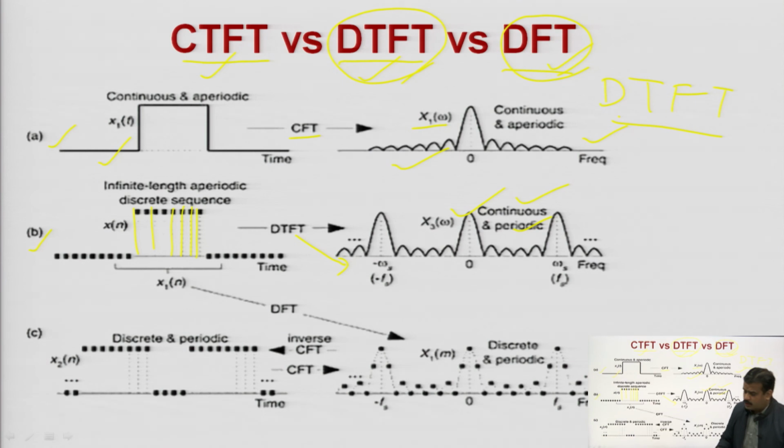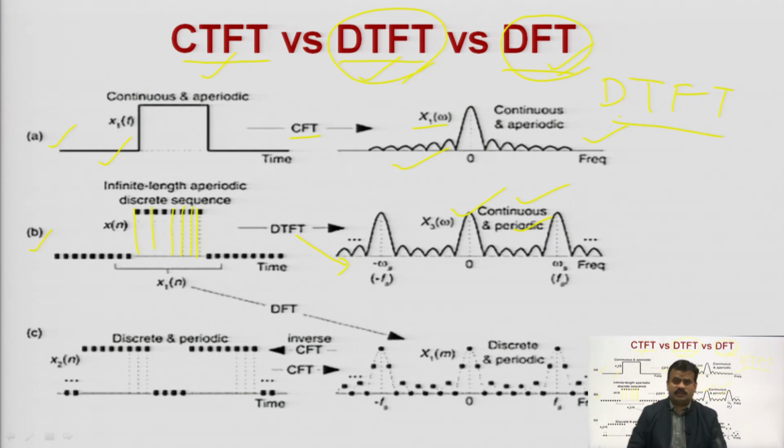But what we want is to convert our discrete signal from its time domain into a discrete signal in its frequency domain. So, how is it possible? If you are simply taking the Fourier transform of a discrete time signal, then this will be DTFT and you will again get a continuous signal, that will be continuous and periodic.